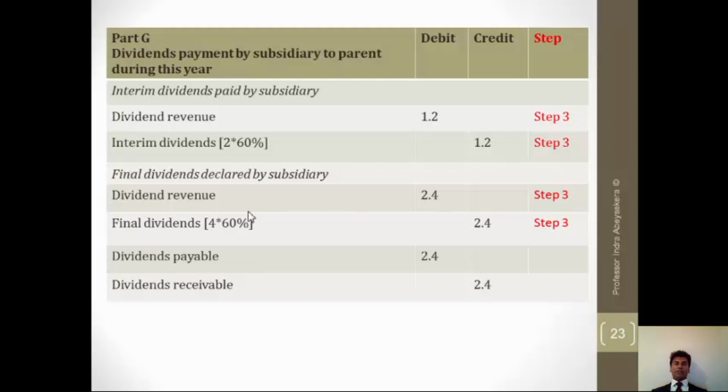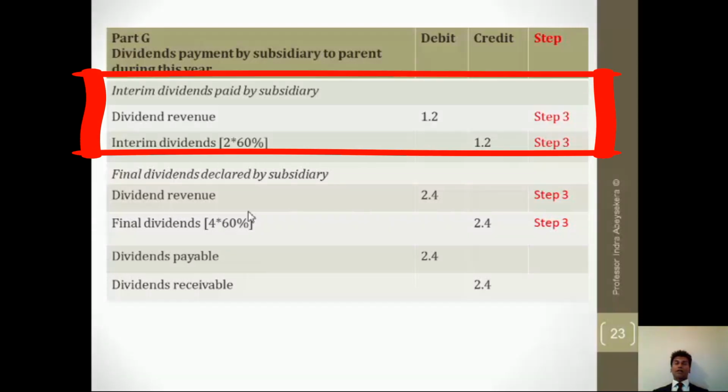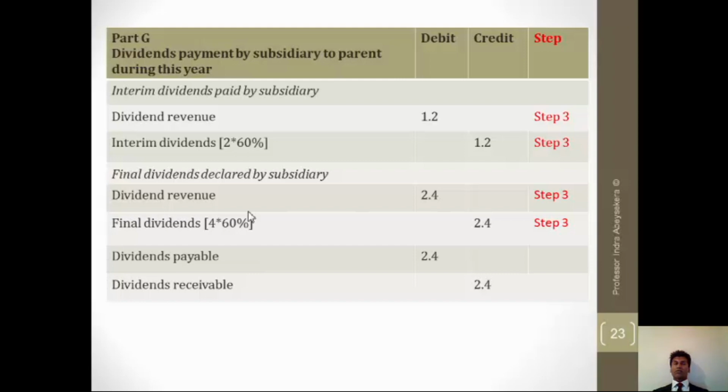And the next is for the dividends, and here the ownership matters, and what we eliminate here are the dividends received and to be received by the parent entity. The first one is for the dividend revenue received and the interim dividend. So we debit revenue and credit interim dividends. The next is for the final dividends declared.